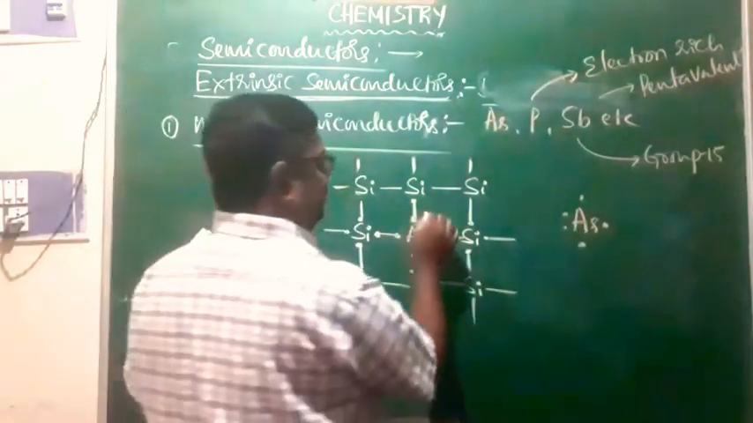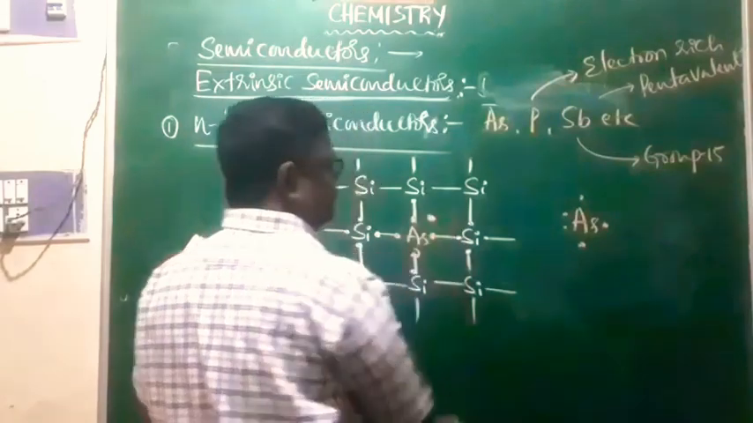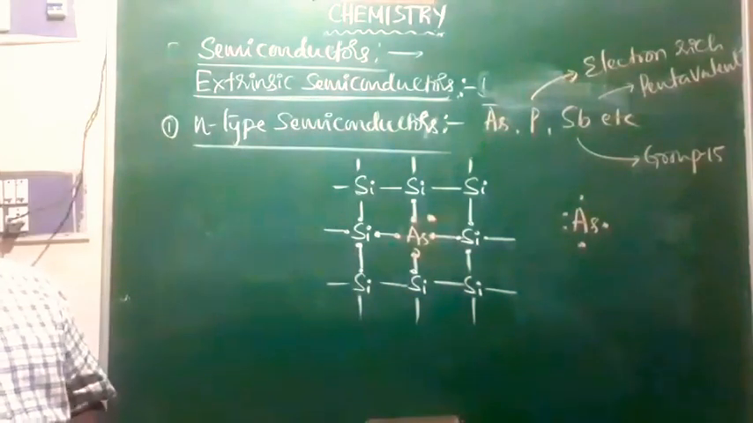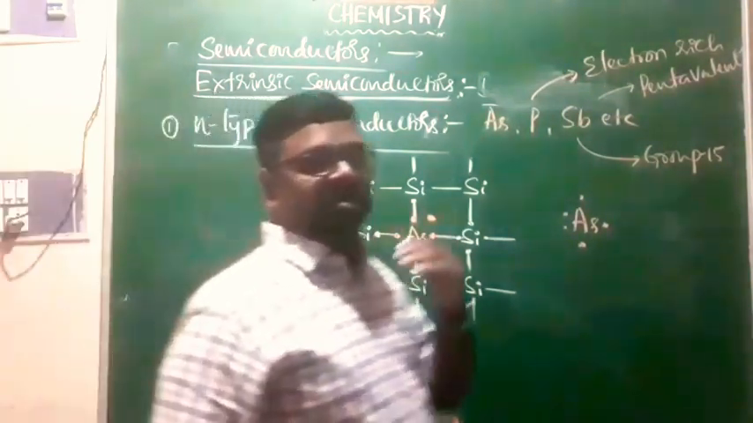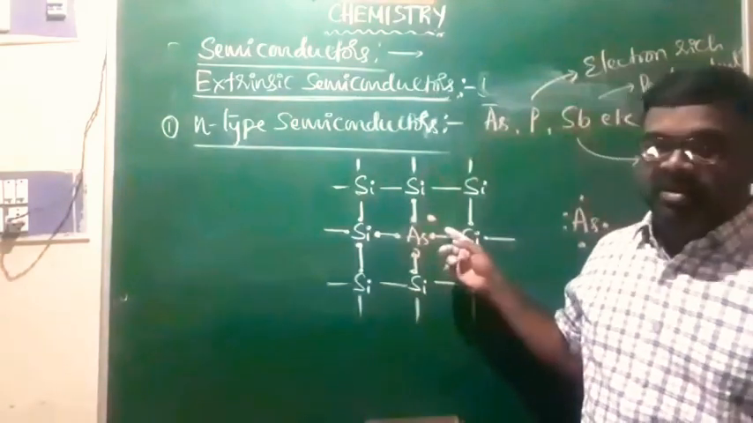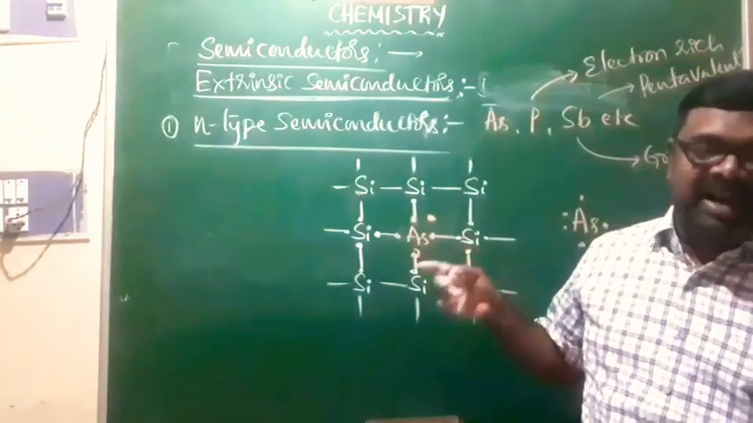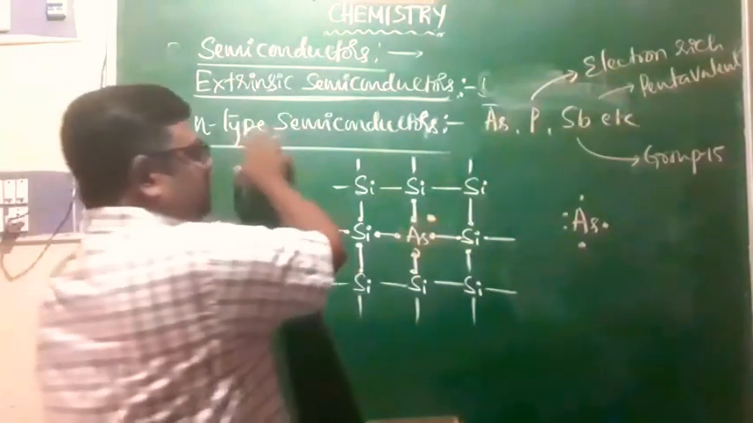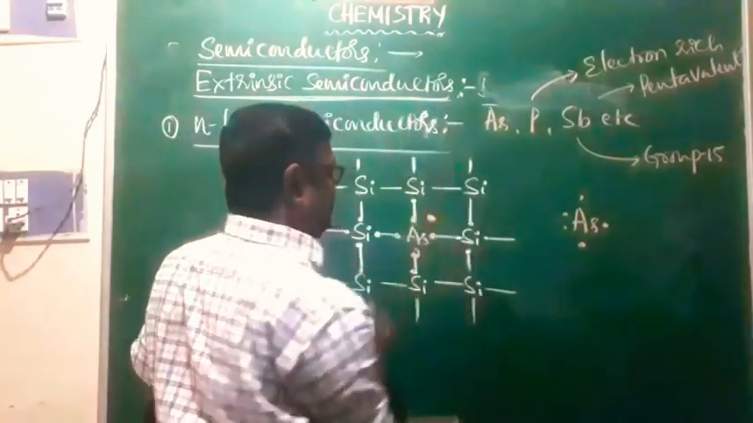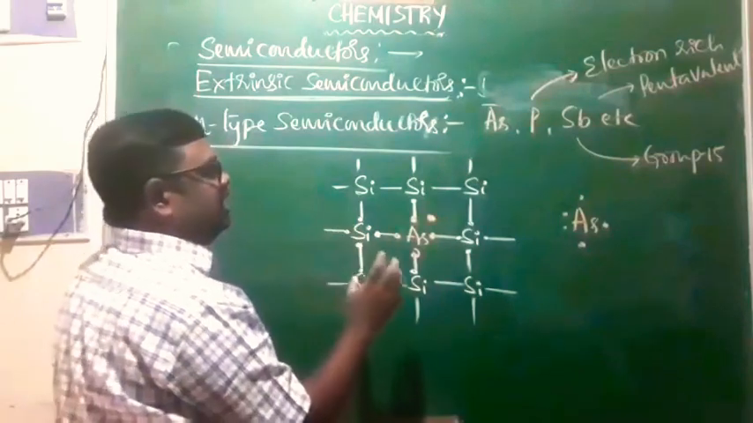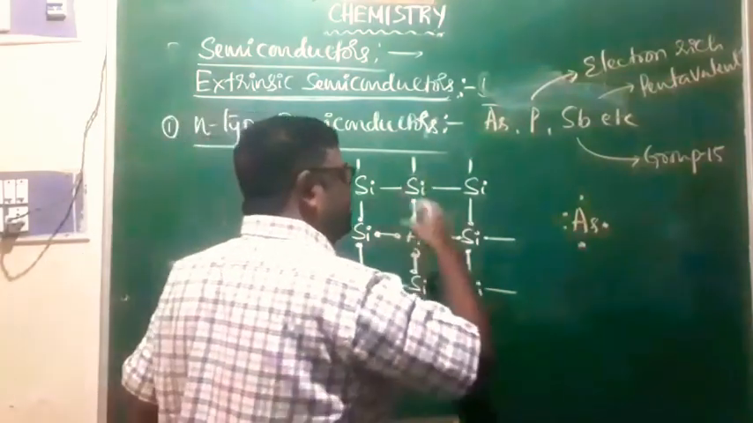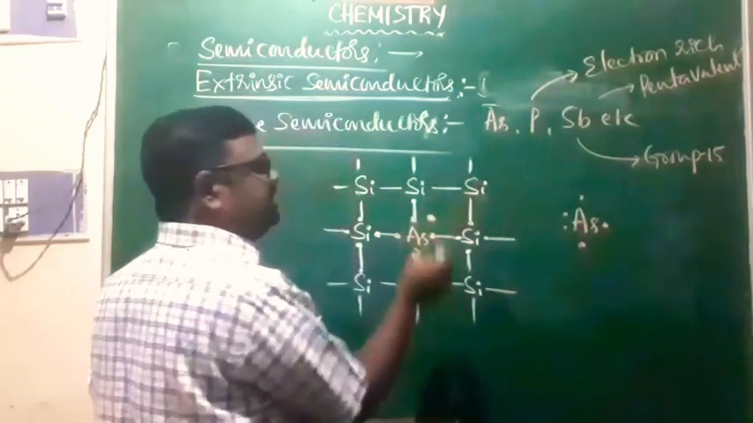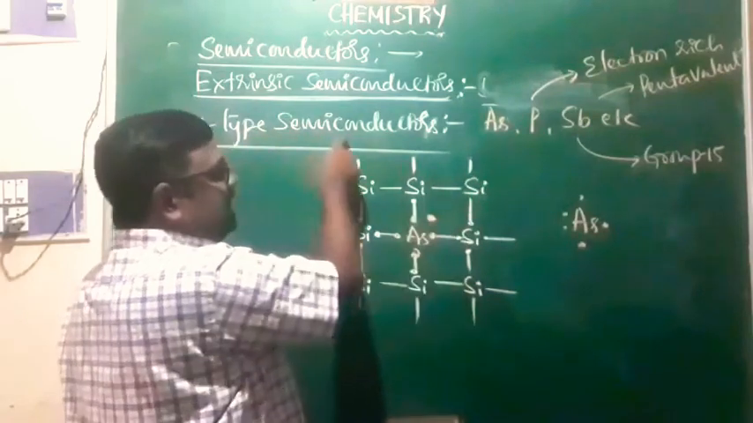You know that the fifth one is free. Fifth one is free. And once free electrons are available, then electrical conductivity increases, right? And in the case of N-type semiconductors, the electrical conductivity is because of the movement of the free electrons, negatively charged particles, and that is N-type semiconductors.